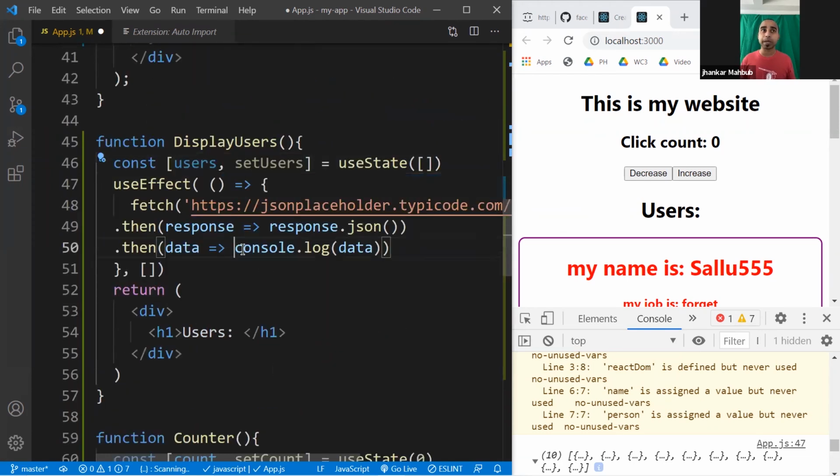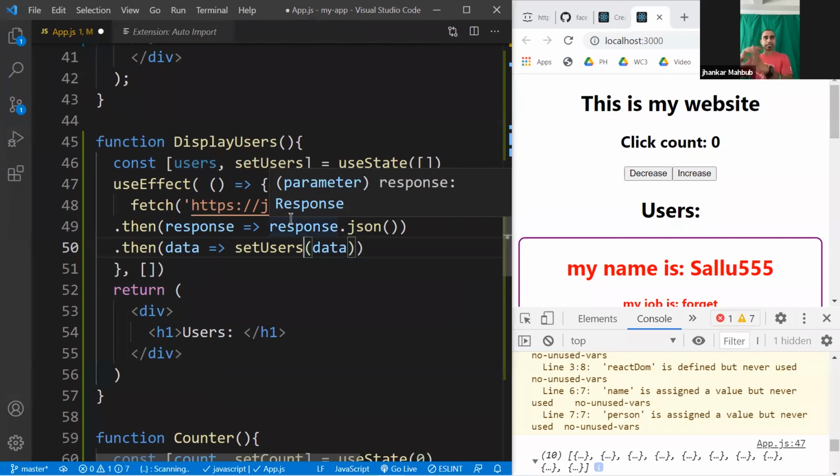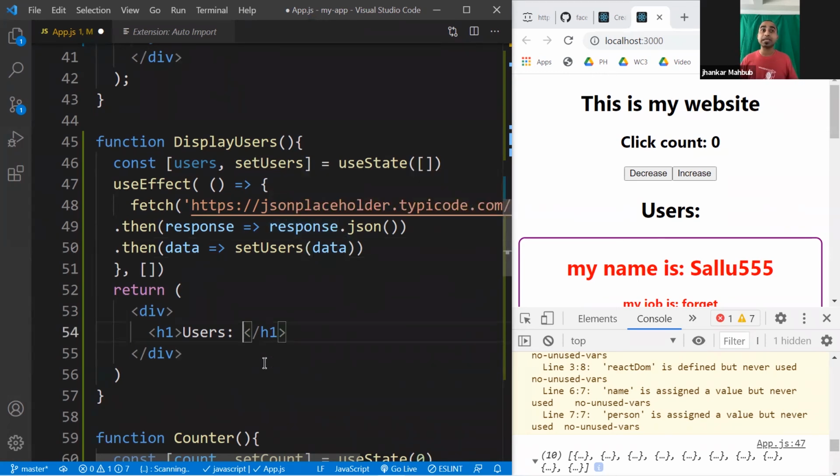And once data is loaded, instead of console log, we'll call the setUsers. In that case, if data is successfully loaded, you will see all the users data is set to the state. And here you can see the number of users there. So dynamically you can say users.length, because this is an array, and on the array you can check how many elements there are.